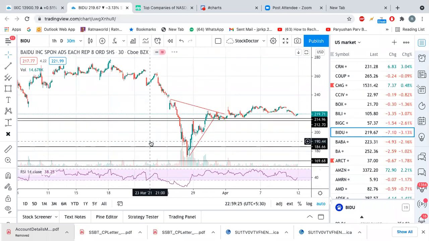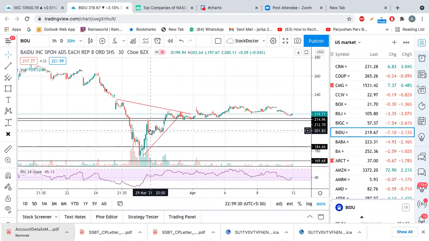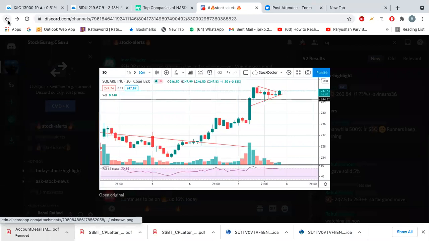So Baidu, when I recommended it, I don't remember, but Baidu gave us good profit there. Maybe I need to see, right? This way I do my own analysis, and you can also do your own analysis in that way. Just one piece of information: whenever the index is going down, try to refrain from buying there. If the index is going up, go with the trend. Trend is your friend.